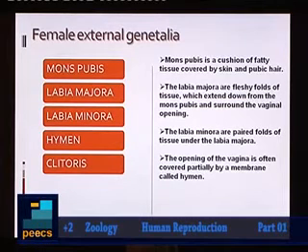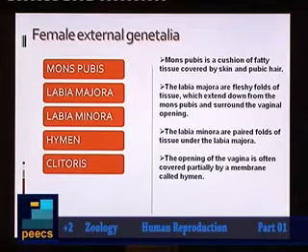You can also see an opening called vagina, but vagina is not listed here as part of external genitalia. The vagina is covered partially by a membrane, and it is called hymen. Hymen is not considered as a proof of virginity nowadays. Why?